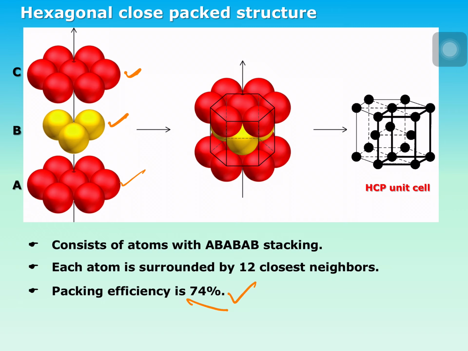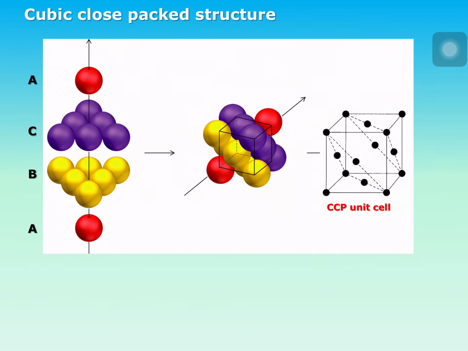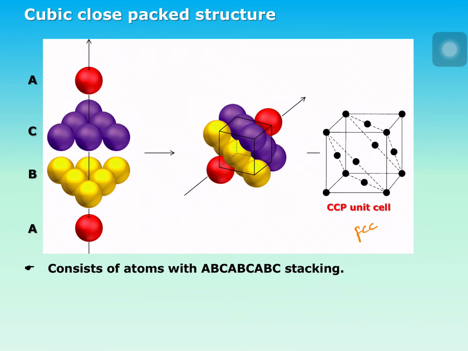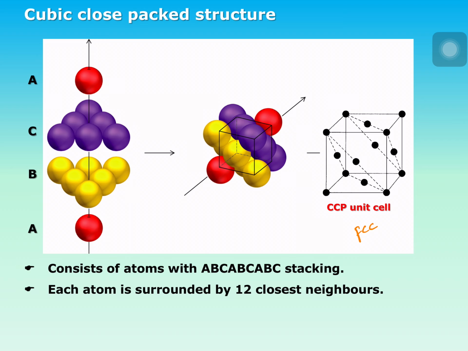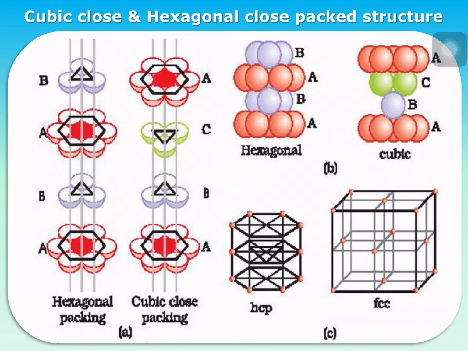How you got this figure, we are going to discuss later. Then this is cubic close packing, whose unit cell is the face centered unit cell, and the arrangement is ABC type, and the coordination number is 12, and the packing efficiency is 74%.